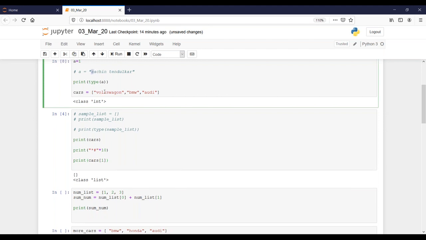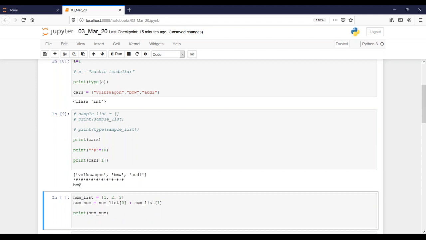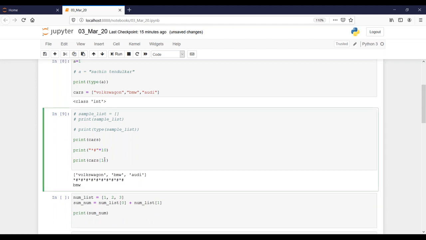It is the same with a list also. So the first element is the 0th element, then the next element is the first, and then the third element is the second. So when I print cars of 1, my answer would be BMW. Let's run and see. See here, the answer is BMW. If you want to get the second element, it's Audi.